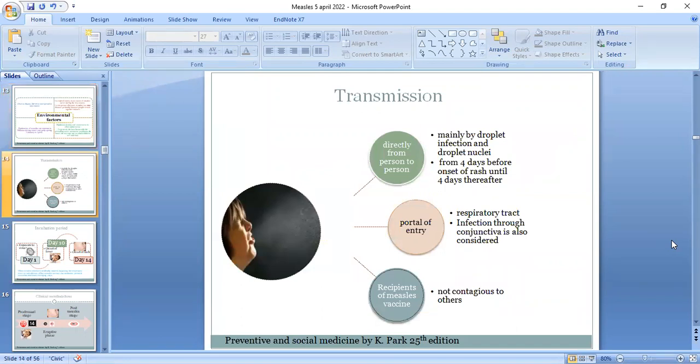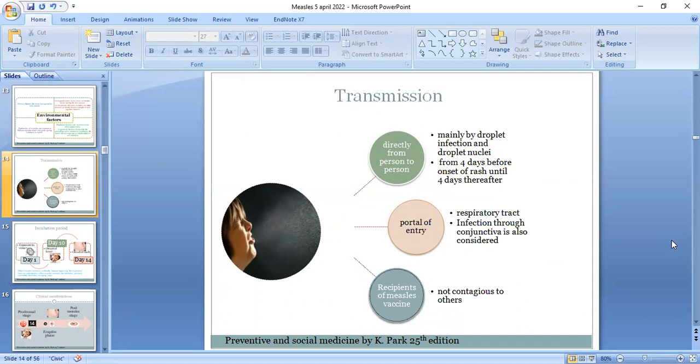Now, the transmission. The virus spreads directly from person to person, mainly by droplet infection and droplet nuclei. And the period of infectivity is from 4 days before the onset of rash until 4 days thereafter. The portal of entry is the respiratory tract. Infection through the conjunctiva is also considered.